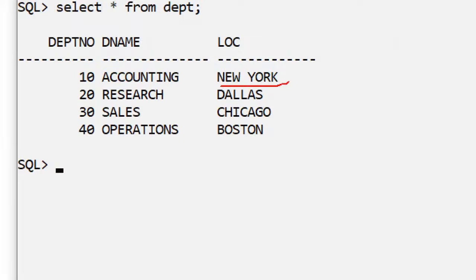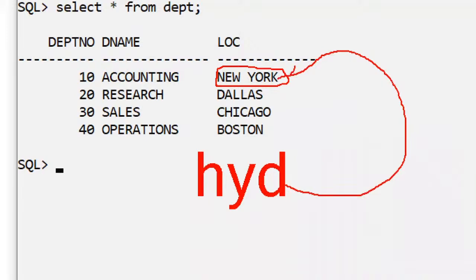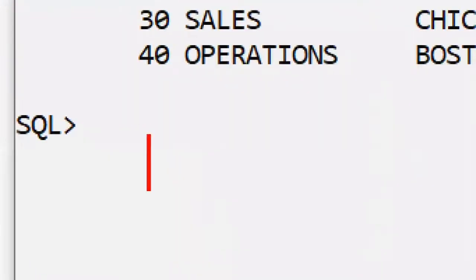Observe here. New York is a city, for example. In my project, today I want to change this New York location into Hyderabad. I want to change this in the relational database. How can I do it? Just at the SQL prompt, using only the SQL language.